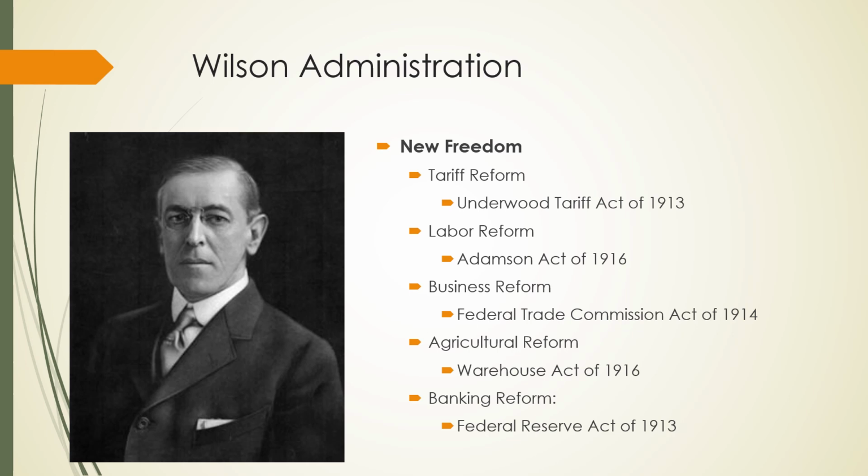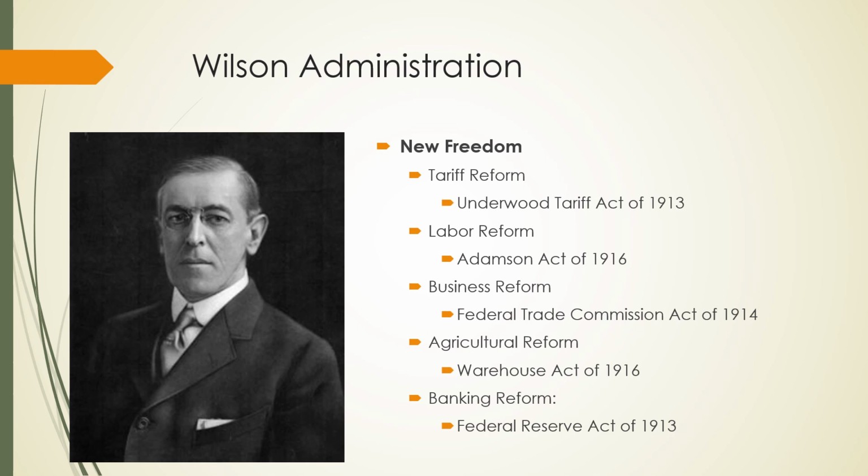Labor reform, the Adamson Act of 1916. This established an eight-hour workday for railroad workers and also said that they got overtime if they worked more than 40 hours a week. Business reform, the Federal Trade Commission Act of 1914. This created the Federal Trade Commission, whose job it is to investigate illegal business practices.